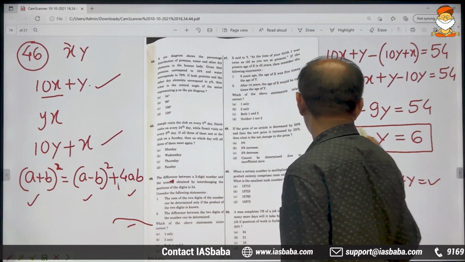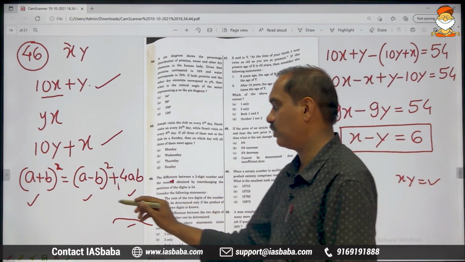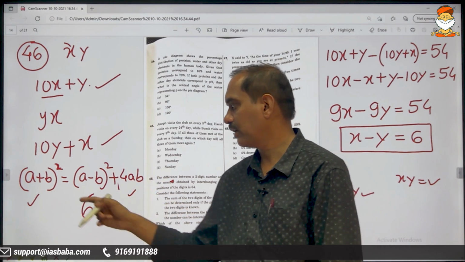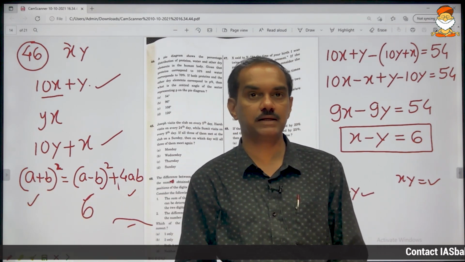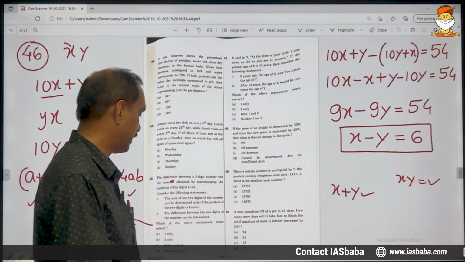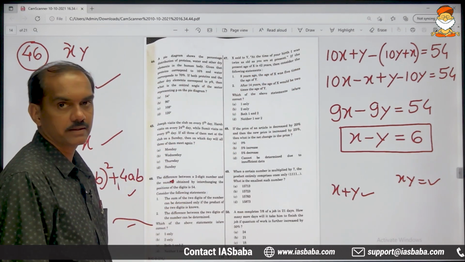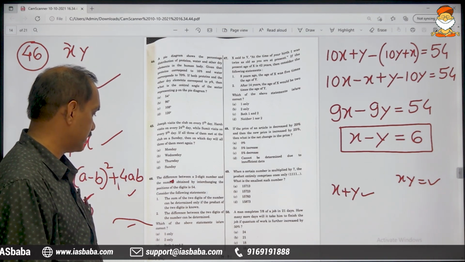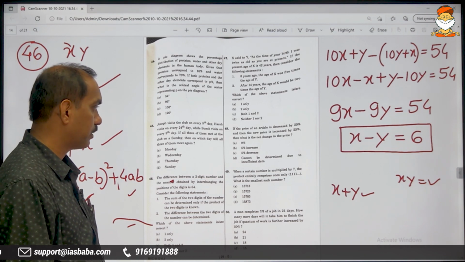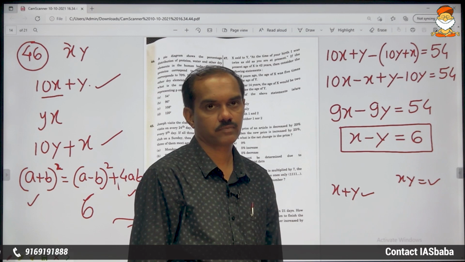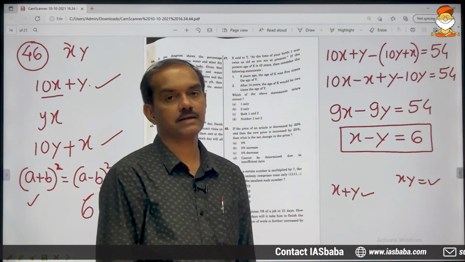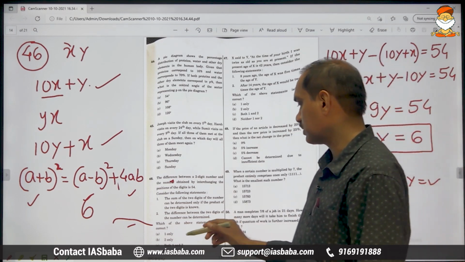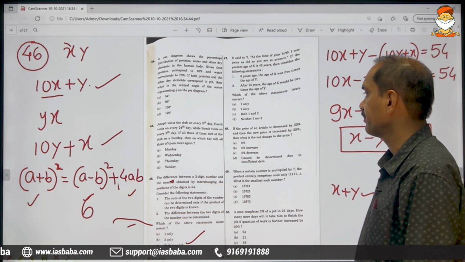A minus b we know, that is x minus y is 6, this we know. So if you know ab also, then you can find out a plus b, that is x plus y, that is the sum of the digits of the number. Therefore, that is 100% correct. Moving on to the second one, the difference between the two digits of the number can be determined. Of course, we have already determined the difference between the digits. The digits are x and y and the difference is 6. Meaning both are correct. Both 1 and 2 are correct.